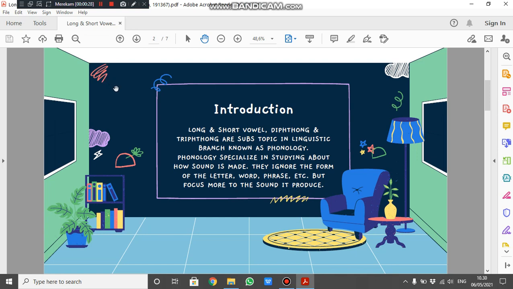Introduction. Long and short vowels, diphthongs and triphthongs are subtopics in the linguistic branch known as phonology. Phonology specializes in studying how sound is made. They ignore the form of the letter, word, phrase, etc., but focus more on the sound it produces.